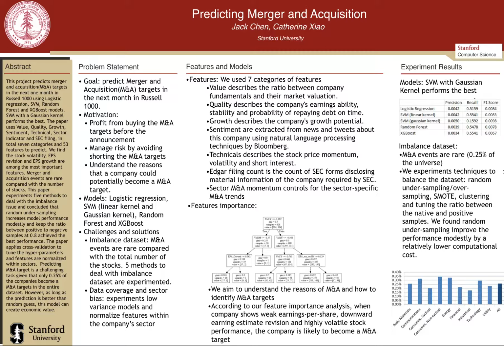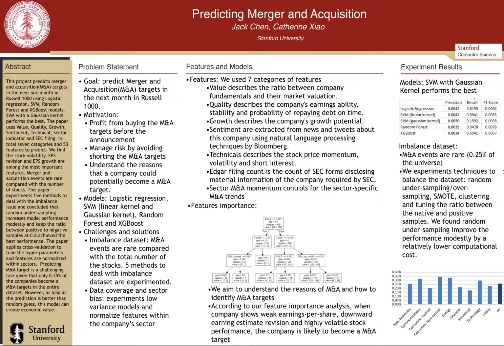So we experimented with five types of machine learning models. They are logistic regression, SVM with linear kernel, SVM with Gaussian kernel, random forest, and XGBoost. Among the five, we find the SVM with Gaussian kernel performs the best.